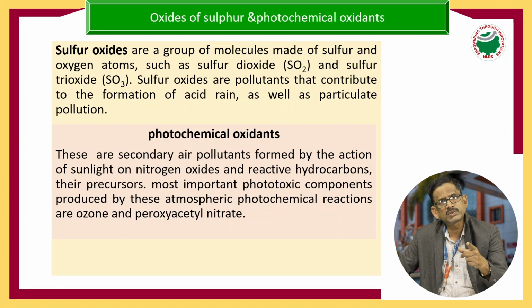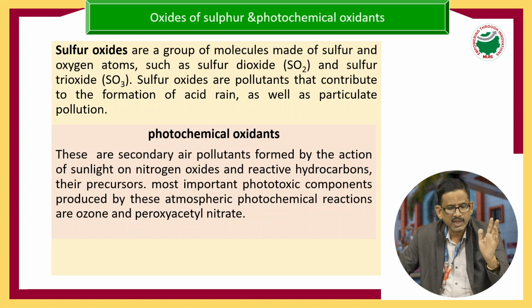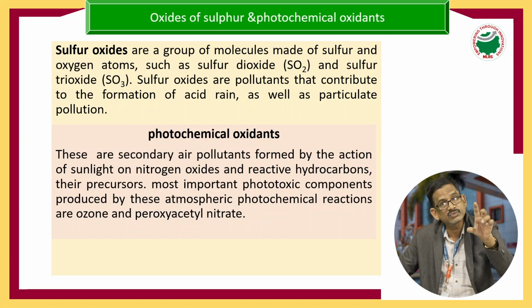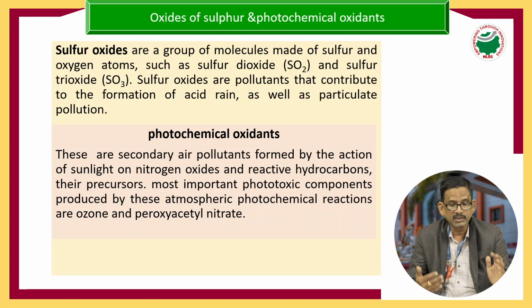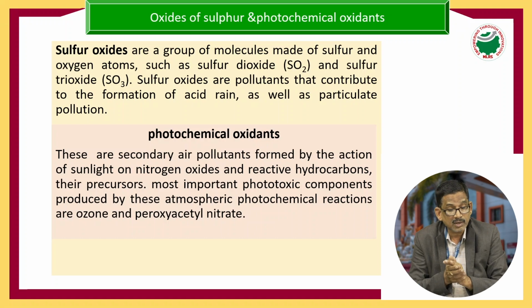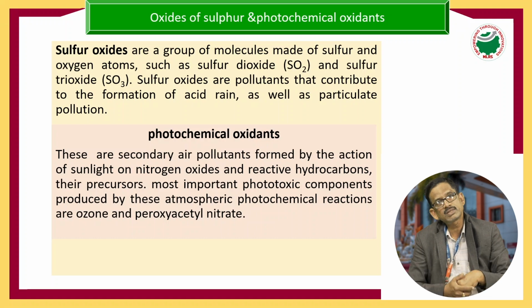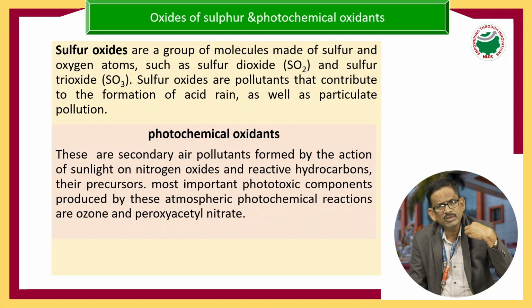One sulfur with 2 moles of oxygen will form sulfur dioxide, and one sulfur with 3 moles of oxygen will form sulfur trioxide. Sulfur oxides are pollutants that contribute to the formation of acid rain as well as particulate pollution. So if acid rain occurs, it harms our life.